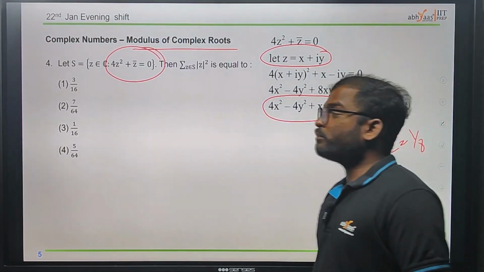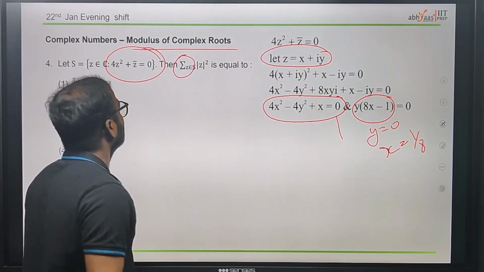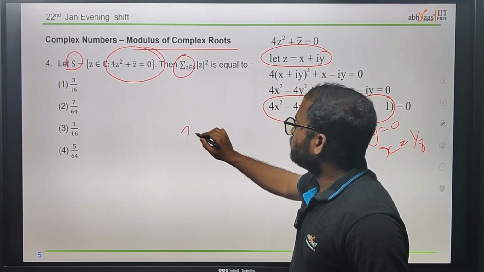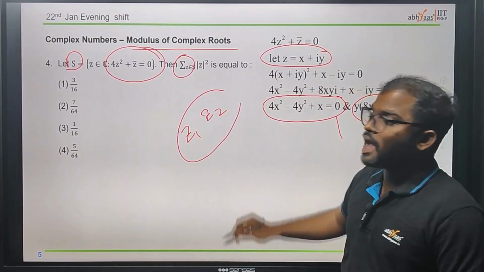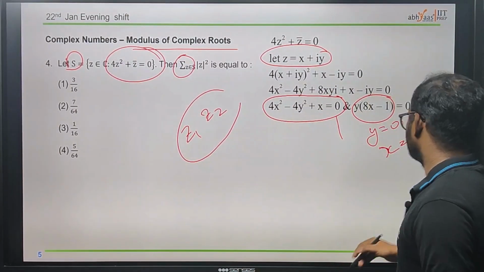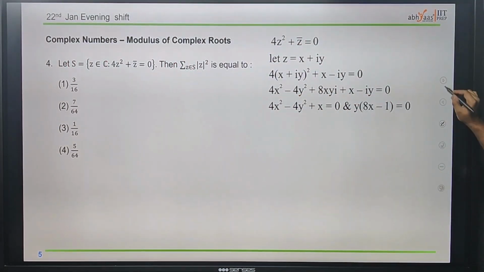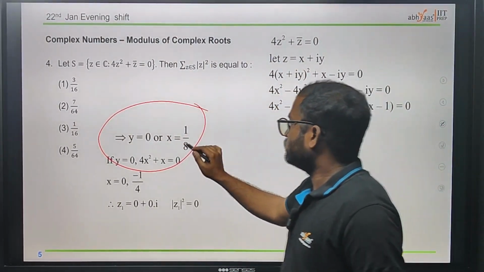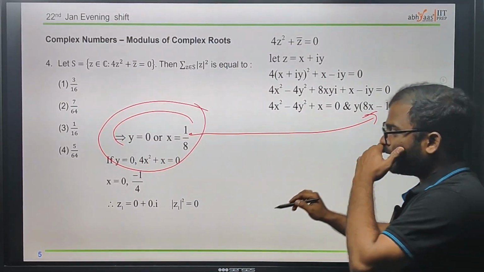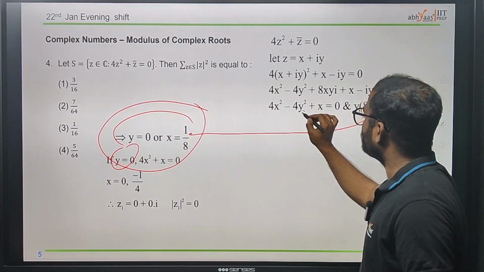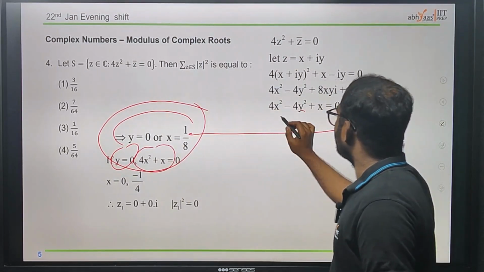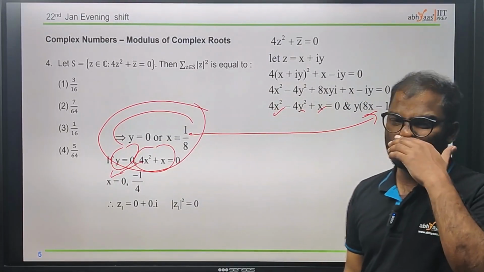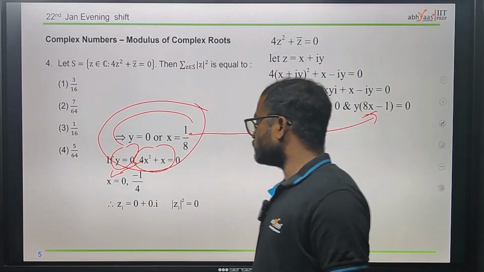We need to check further, since we need to find the summation. We need to check how many values we have, like z1, z2, and after that we have to add those things. See here, for y equal to 0 and x equal to 1 by 8, we have this one. This came from here. If we put y equal to 0 here, we will get 4x square plus x equal to 0. From this we can easily find the x value, which is x equal to 0 or minus 1 by 4.